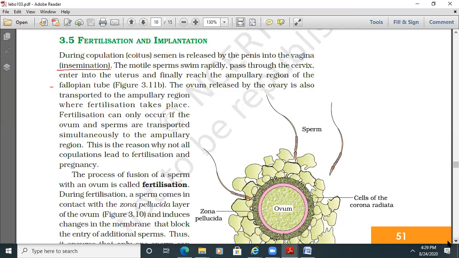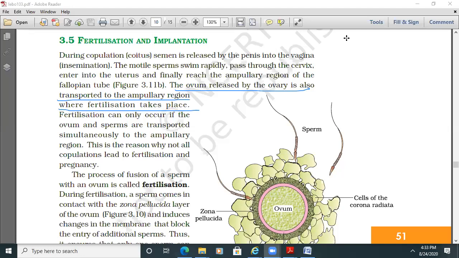The ovum released by the ovary is also transported to the ampullary region where fertilization takes place.